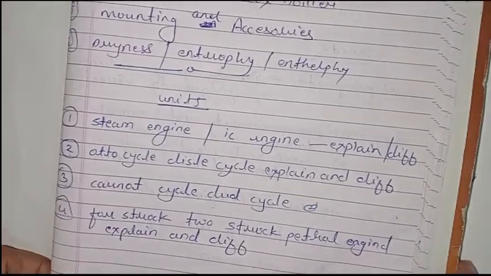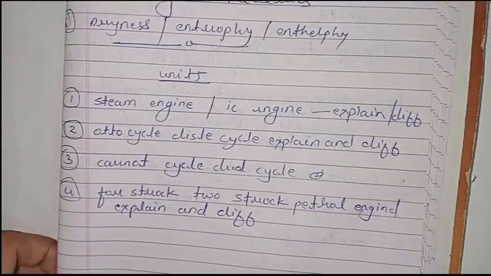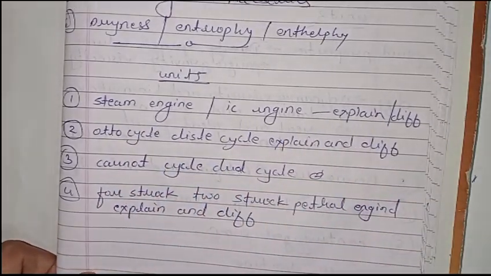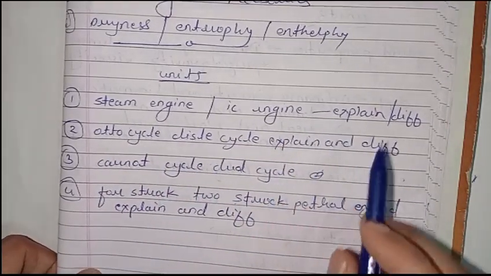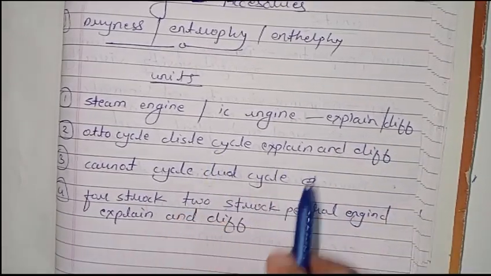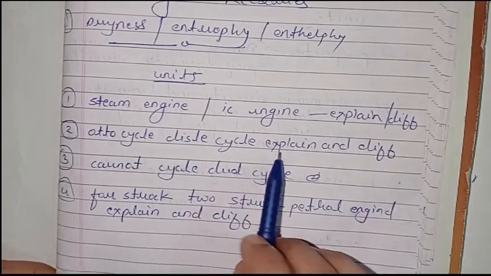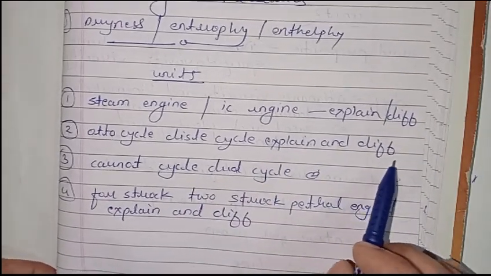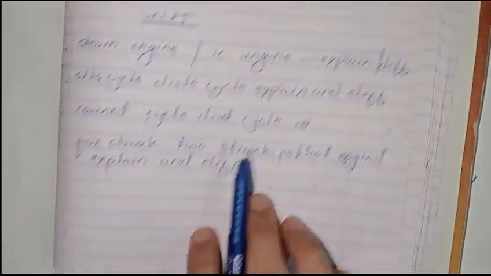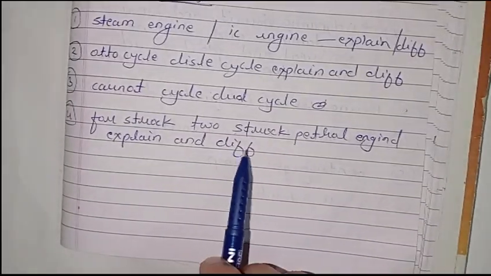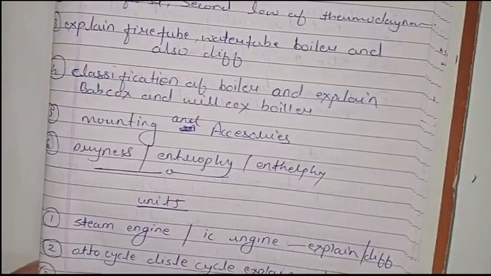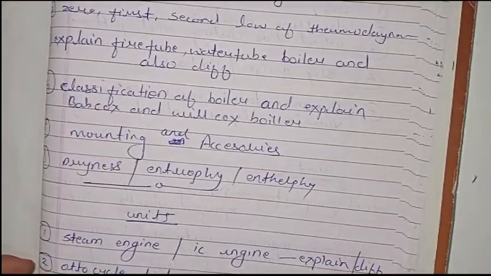And we see unit 5. In unit 5 the top most important questions are steam engine and IC engine, explain with a neat and clean diagram, and the difference between steam engine and IC engine. Otto cycle, diesel cycle, explain and the difference. Carnot cycle, dual cycle. Okay. And the last question is 4-stroke and 2-stroke petrol engine. If you do these questions you can get passing, 50 plus marks easily.